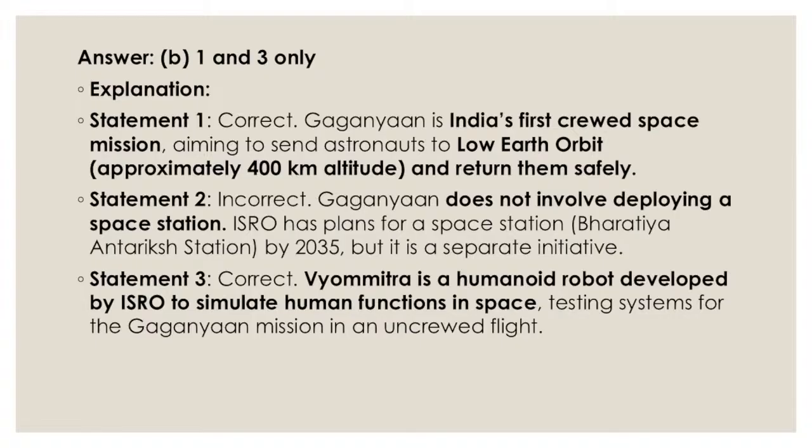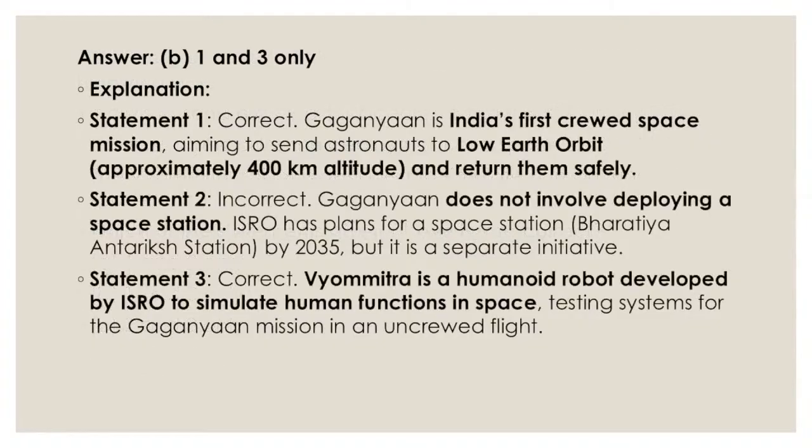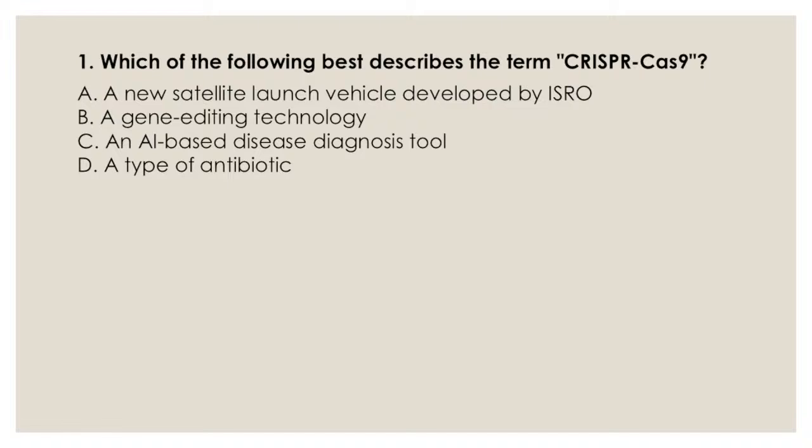And the second, the Bharatiya Antar Vyomitra is a humanoid robot designed to simulate. Simulation involves testing humanoid functions in space before we send humans. Testing the system is very important. And now two technological advancement questions.